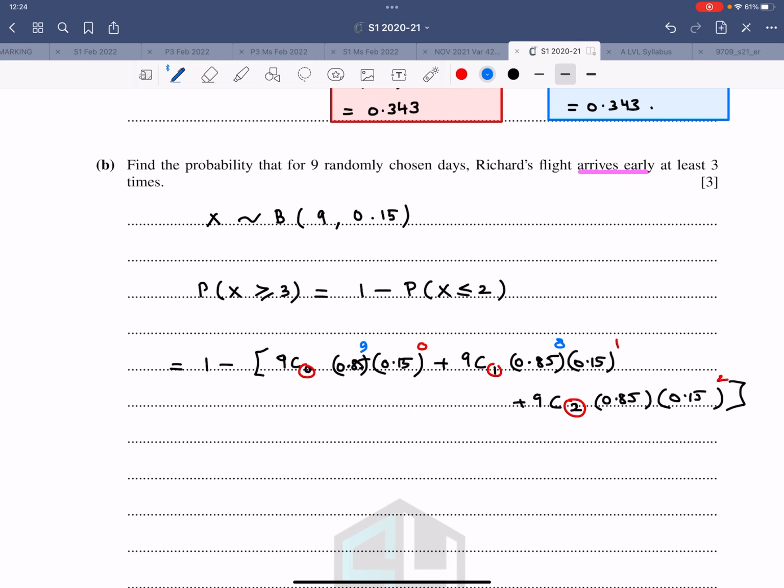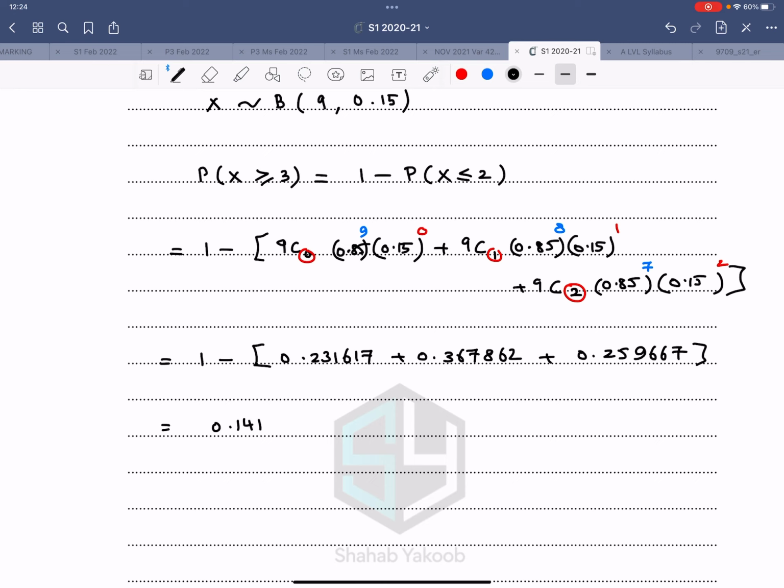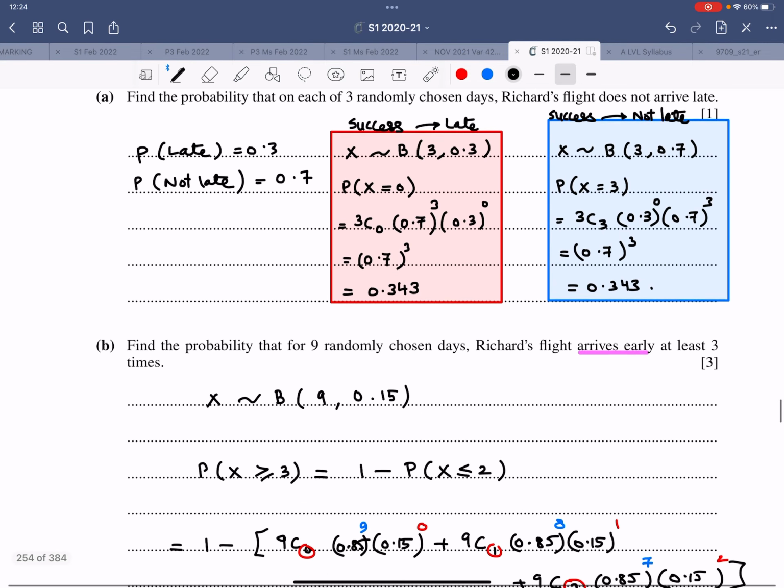And then you write down all the possibilities with the correct significant figures. 1 minus 0.231617, 0.367862, plus 0.259667, and then you do the subtraction and then give the answer correct to 3 significant figures. So that's the working for this one. And the examiner requires every single piece of work.